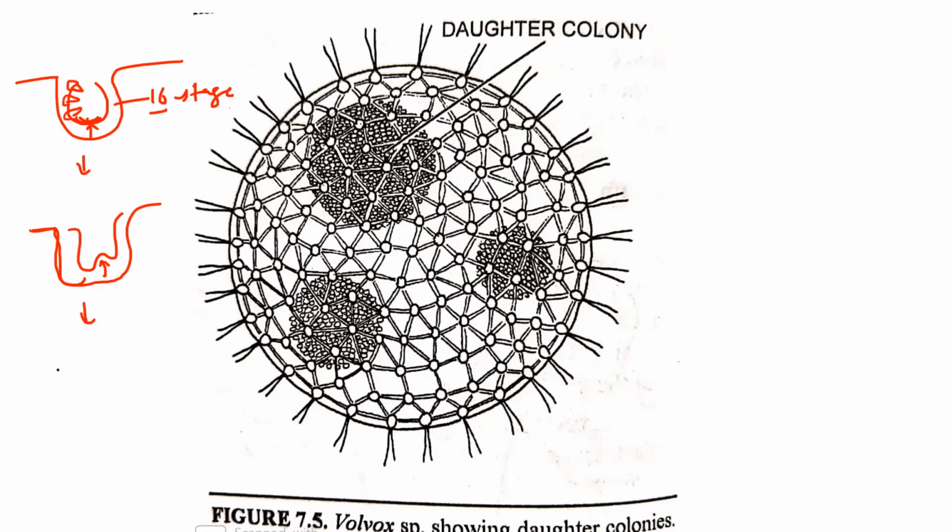Ultimately these cells become completely inverted. So we can see these cells are now arranged in an inverted U-shaped structure like that.